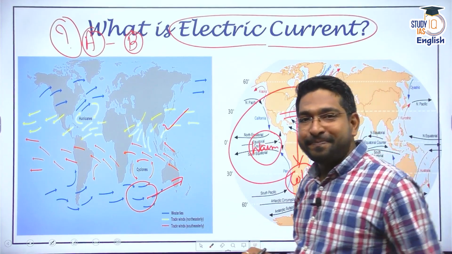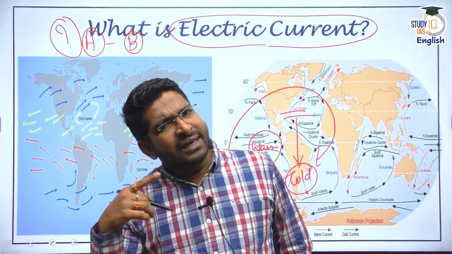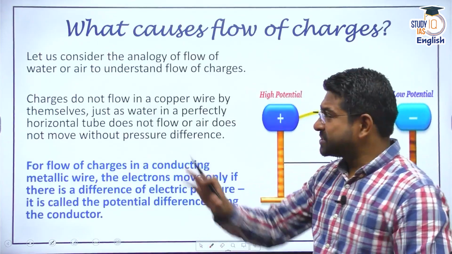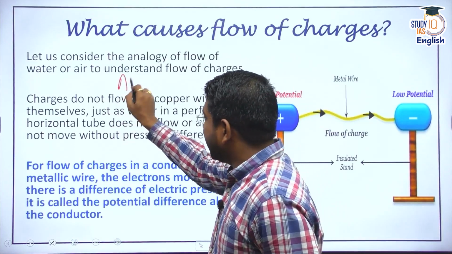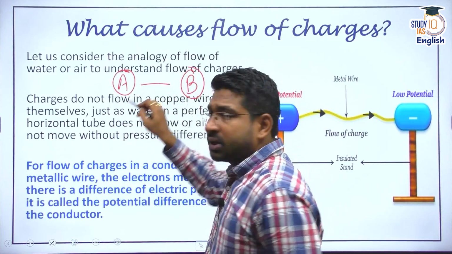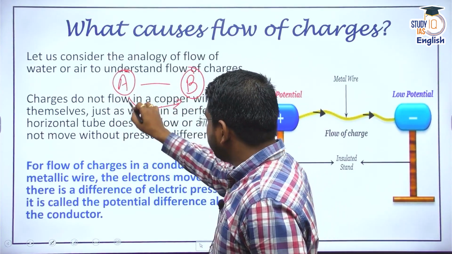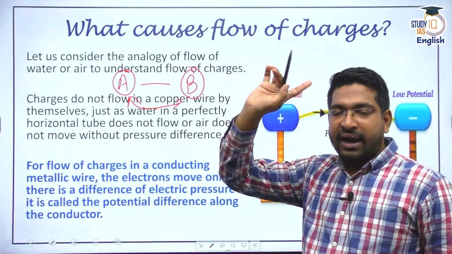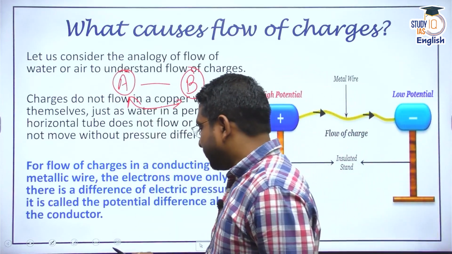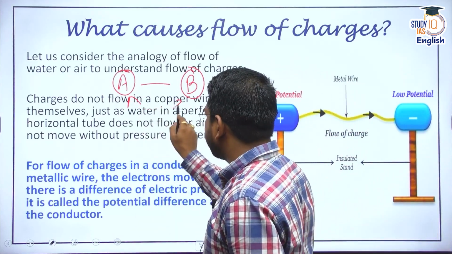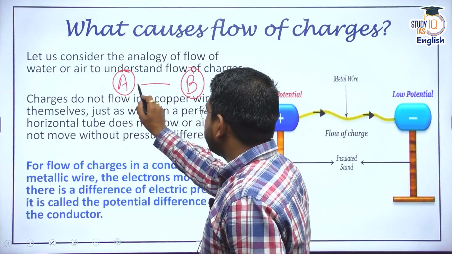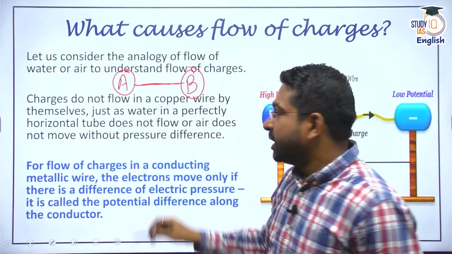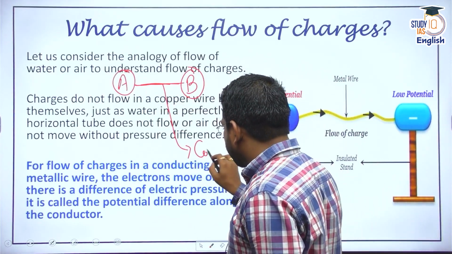mixing. So we understand that for any current, be it water current or air current, there has to be some sort of gradient, isn't it? There has to be some sort of difference, meaning from point A I have to move it to point B. That means there has to be some difference between these two points, correct? Now, for electric current, I understand two things. First, if I have to transfer current from point A to point B, they have to be connected. In modern times, we have understood they have to be connected through a conductor.